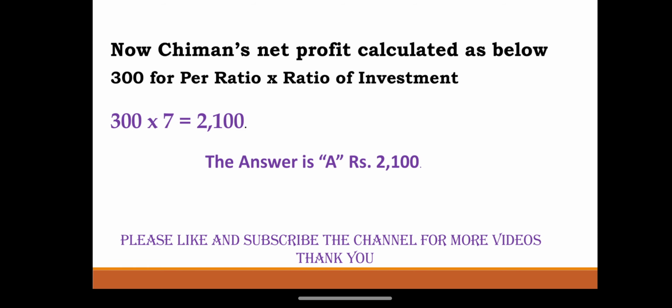Now Chiman's net profit is calculated as below. 300 rupees per ratio into ratio of investment. It means 300 into 7 is equal to 2,100. The answer is A, rupees 2,100.